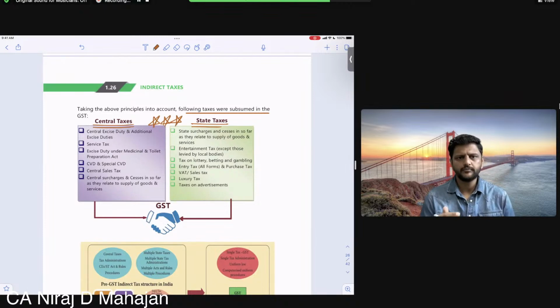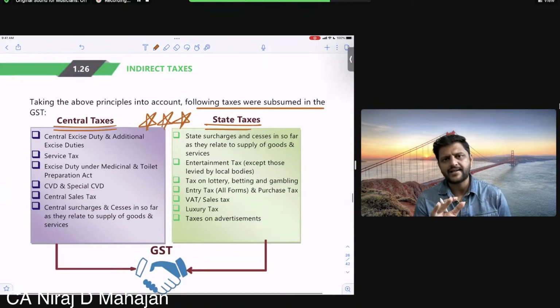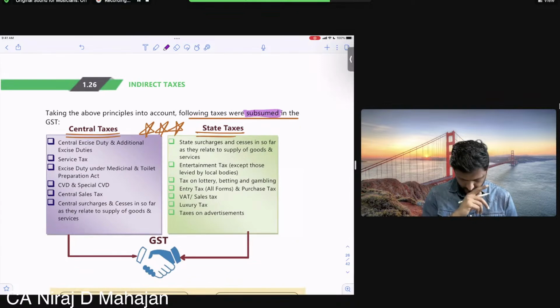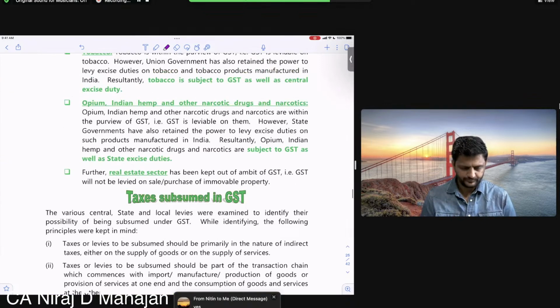I'll come to this also later on, but yes, lots of taxes were absorbed under GST. Absorbed means what? They were replaced by GST. Clear till here? Replaced by GST. Clear? हाँ. Can I go ahead, बच्चों?